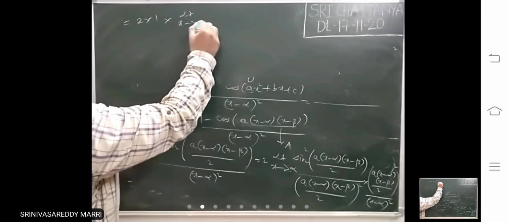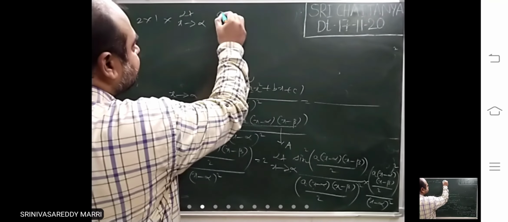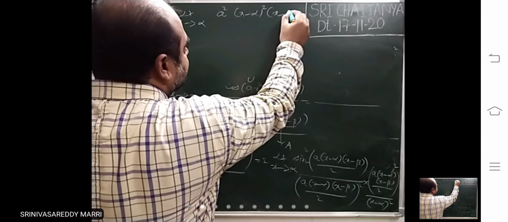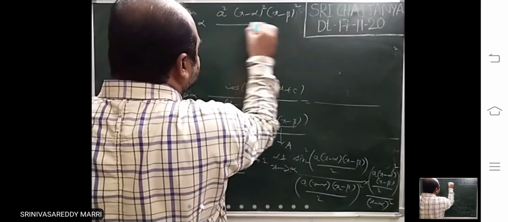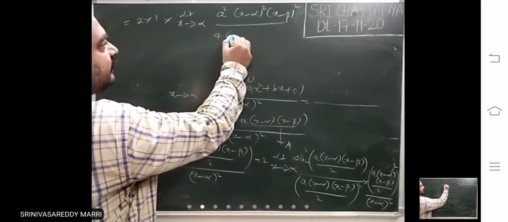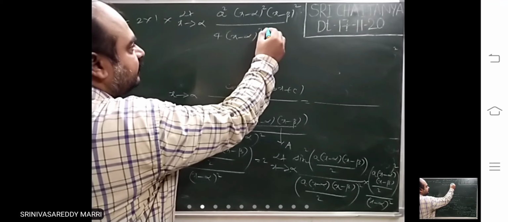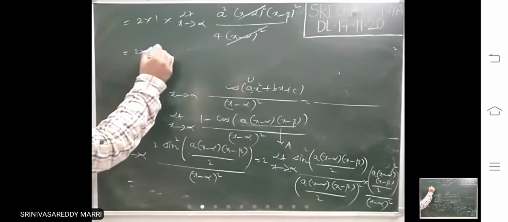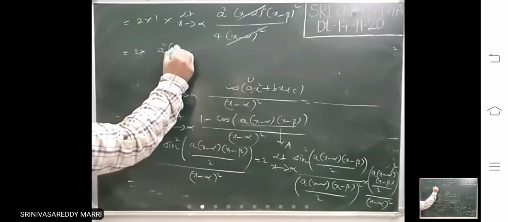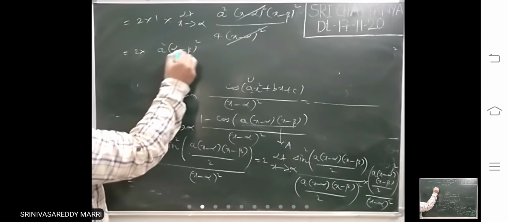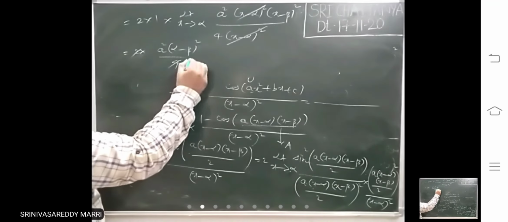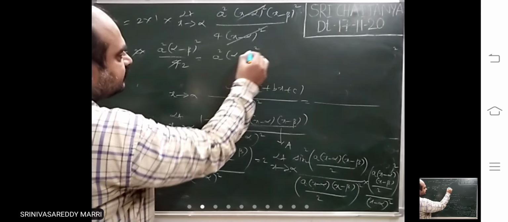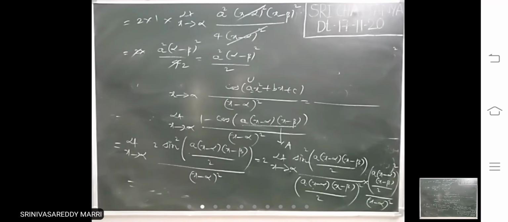Limit x tends to alpha, a square into x minus alpha whole square into x minus beta whole square divided by 4 into x minus alpha whole square. So now substitute alpha. 2 into a square into alpha minus beta whole square divided by 4. So what is the answer? A square into alpha minus beta whole square divided by 2. That is the limit. That's all.